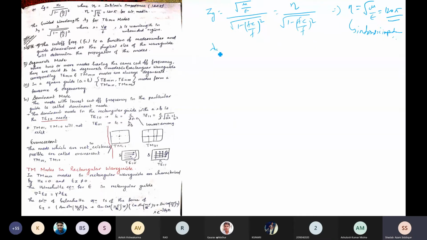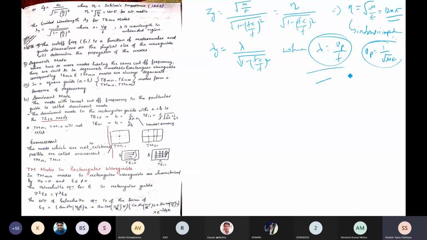Now we can find the guided wavelength, lambda g. So lambda g for TE mode comes out to be lambda divided by square root of 1 minus (fc by f) whole square, where lambda is equal to Vp by f, and Vp is nothing but 1 upon square root of mu epsilon.